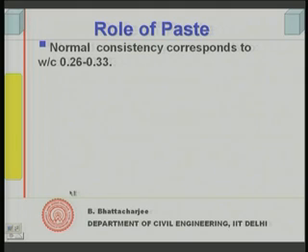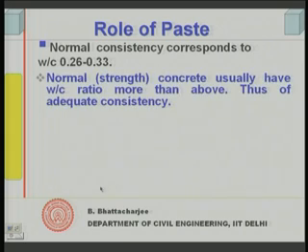Right. Continuing with the role of paste, incidentally normal consistency corresponds to a water cement ratio of around 0.26 to 0.33. In our normal strength concrete, where we might define characteristic strength, structural grade of concrete, starting from 20 MPa or M20 to about M40 or M50 and so on, the water cement ratio is usually more than this 0.26.